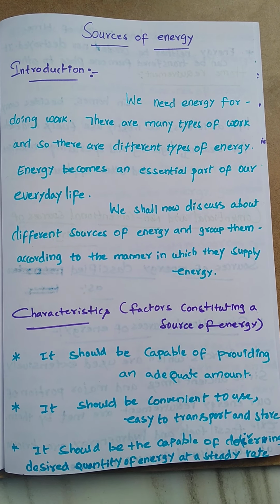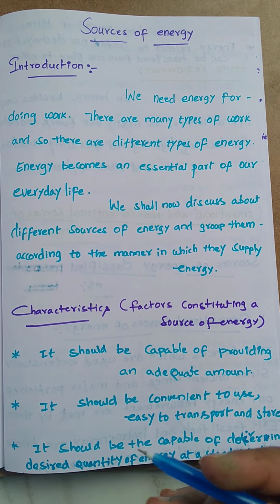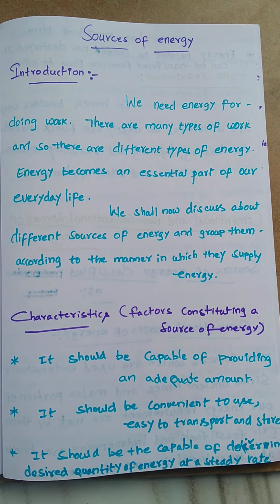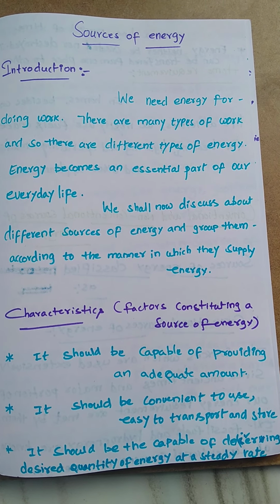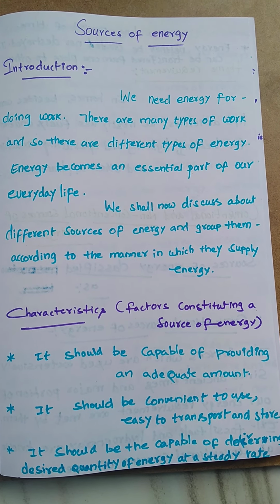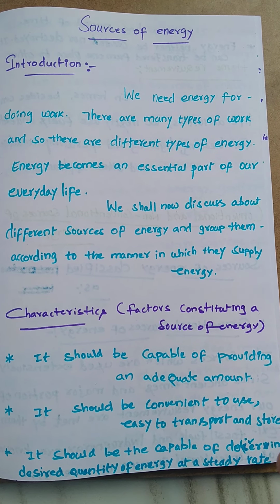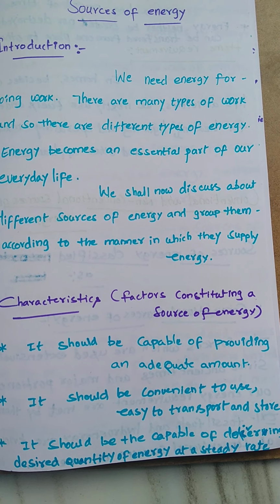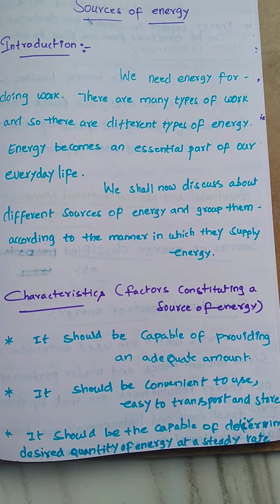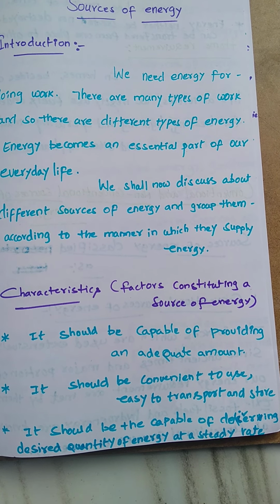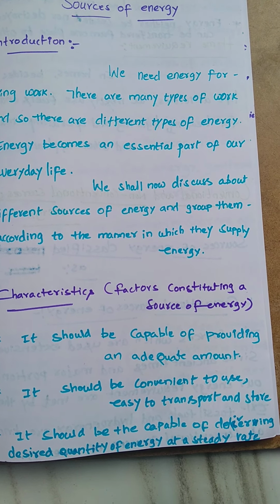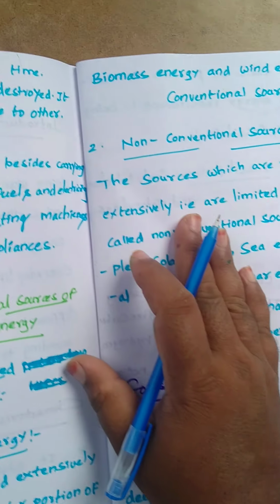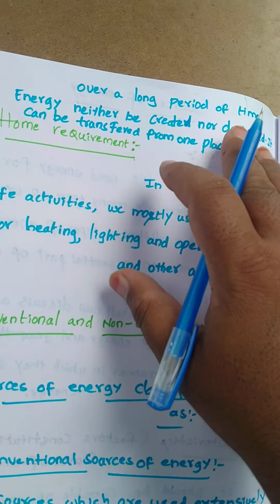Dear students, first I want to discuss characteristics, that is, the different factors constituting a source of energy. The first factor is it should be capable of providing an adequate amount. The second is it should be convenient to use, and easy to transport and store. The third is it should be capable of delivering the desired quantity of energy at a steady rate. And the fourth, a steady rate over a long period of time.